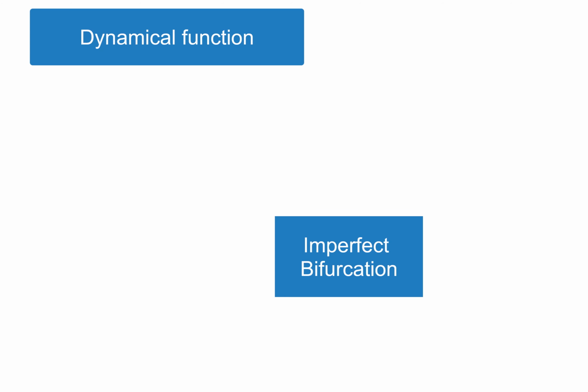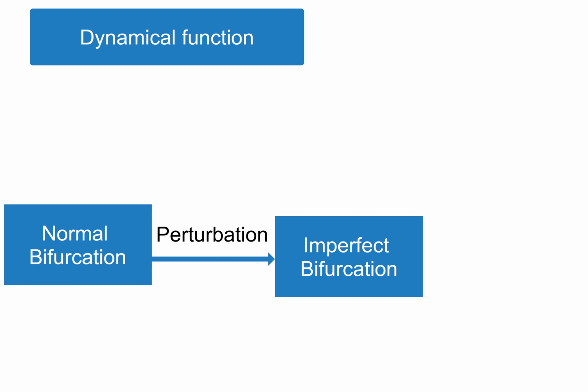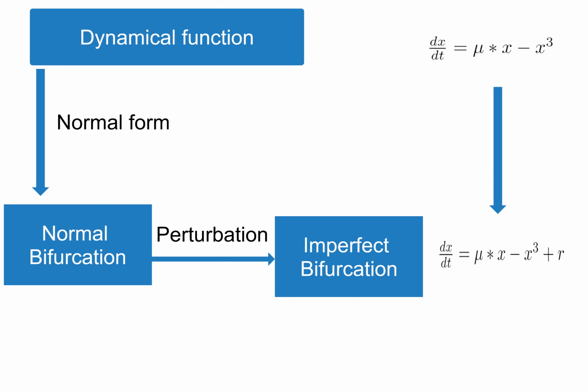Now we want to bring your attention to the idea of imperfect bifurcation. So what happens if we perturb the normal form? So we have this equation for pitchfork bifurcation: dx by dt equal to mu x minus x cubed equal to 0. So our normal form was like this, and we will add an extra variable r to this form. So we perturb the equation in the normal form. Now the question is, is the bifurcation still stable? Meaning, does it persist even if we perturb the actual structure of the equation?